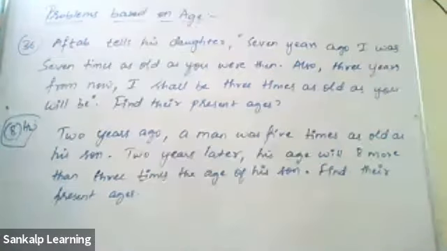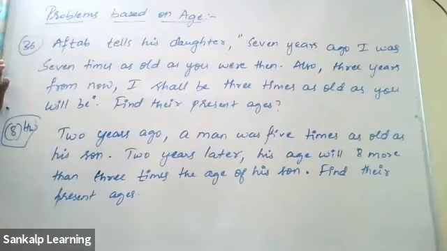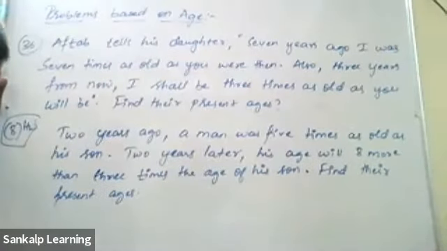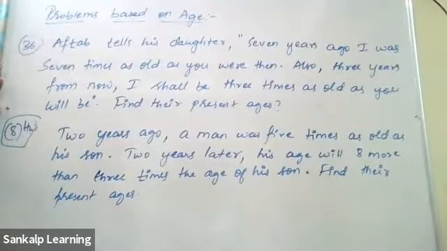Sir, I got the Aftab problem answer, sir. Yeah, what's the answer, Madhu? Sir, y is equal to 12 and x is equal to 42. Okay, y is equal to 12, x is equal to 42. That will be correct. Yeah, 7 5s are 35, 45. Okay, yeah, that's correct. 3 years from now.